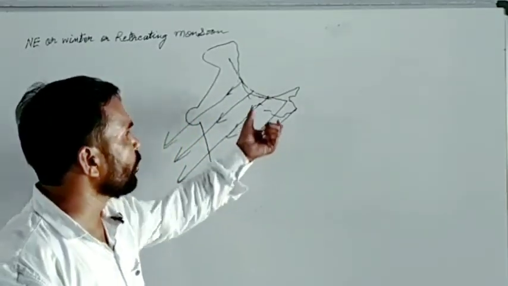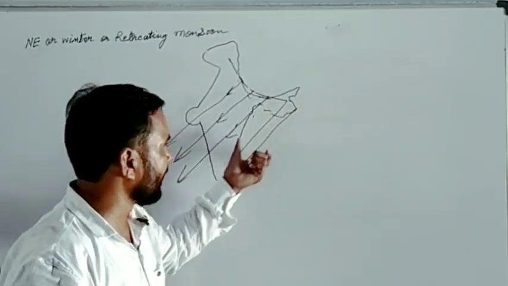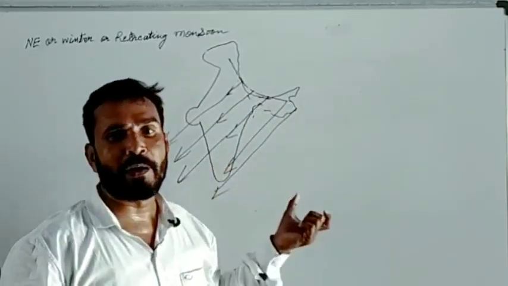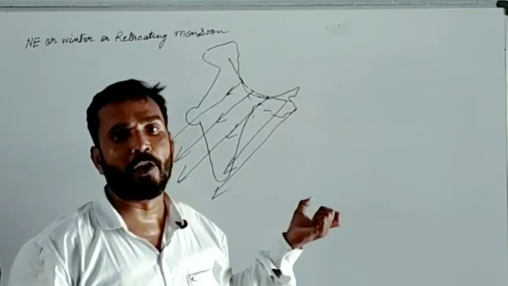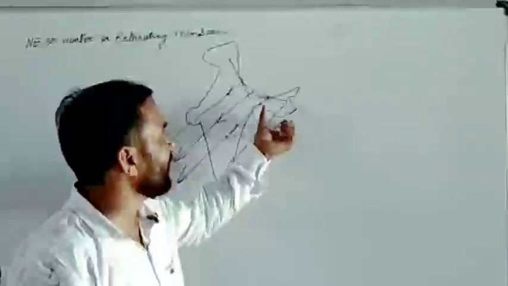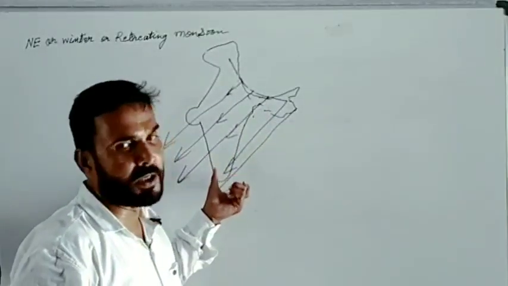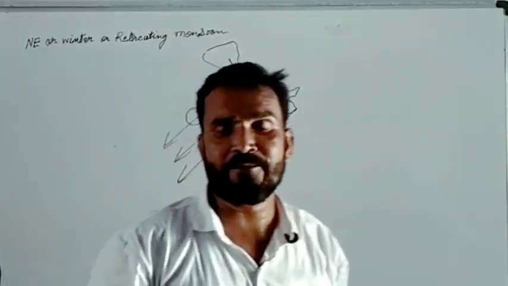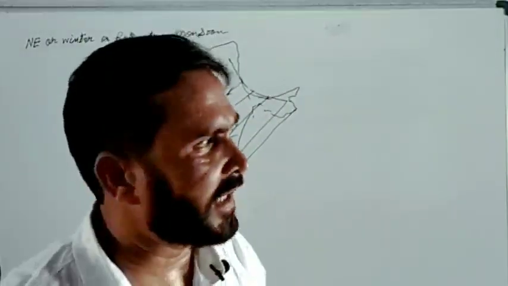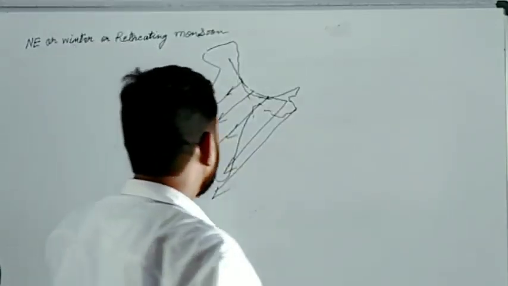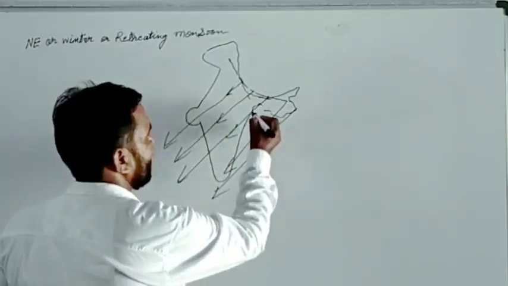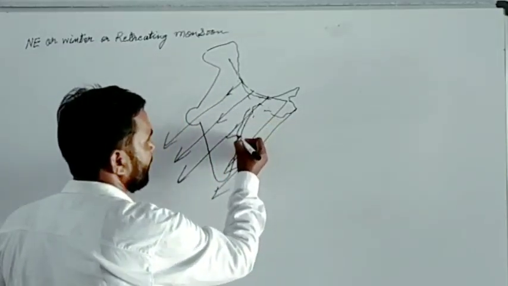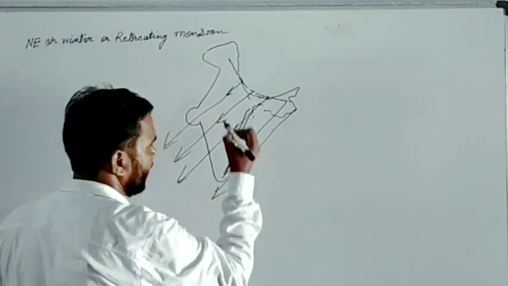But the winds that are passing through here get the chance to pass over the Bay of Bengal. And whenever these winds pass over the Bay of Bengal, they get the chance to capture the moisture.